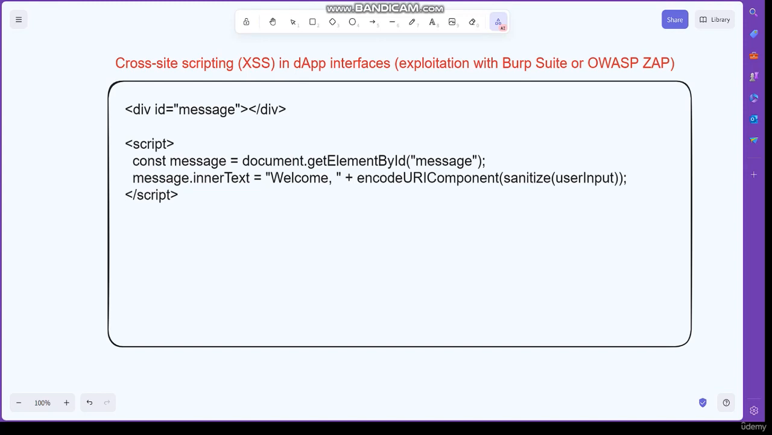In conclusion, XSS vulnerabilities in app interfaces can be exploited by attackers to steal user data or take control of their account.